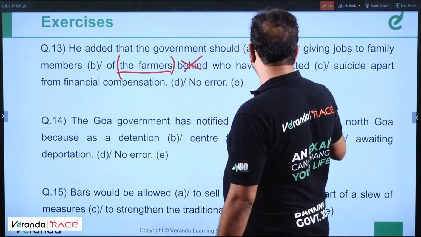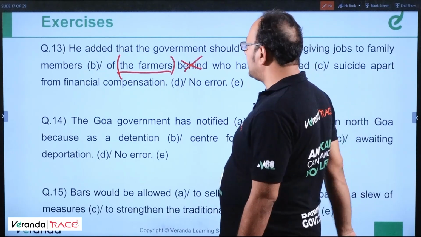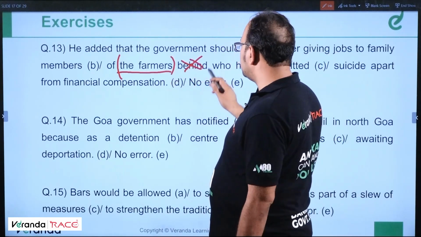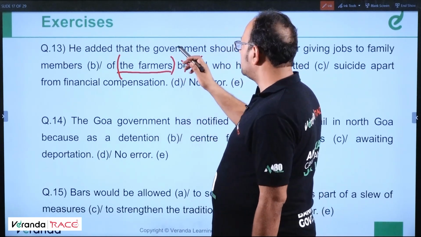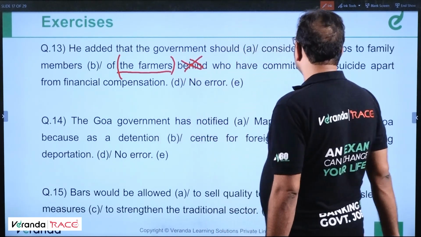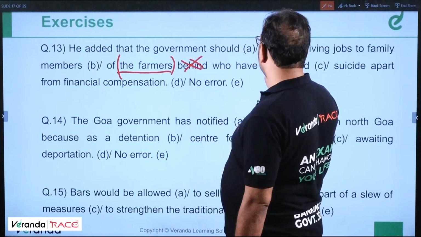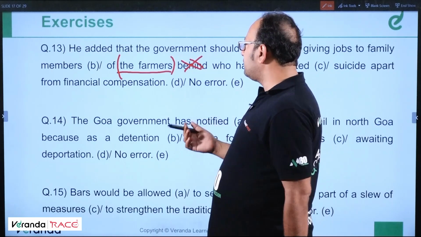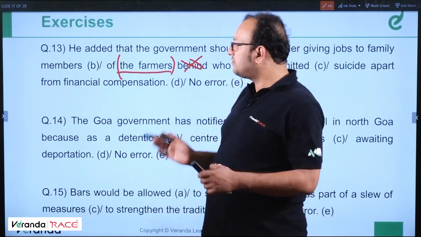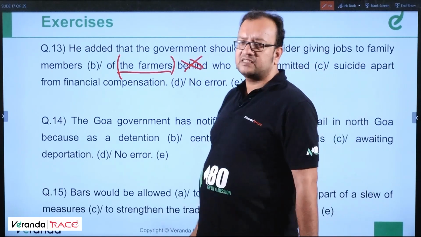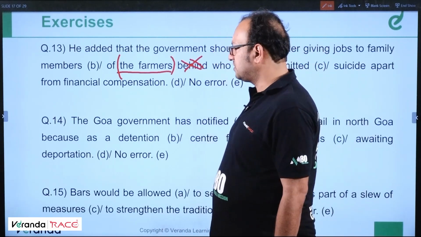The farmers who have committed suicide, apart from financial compensation. Clear? So this behind shouldn't be here. Apart from financial compensation, the government should consider giving jobs also. That's the point of this question.